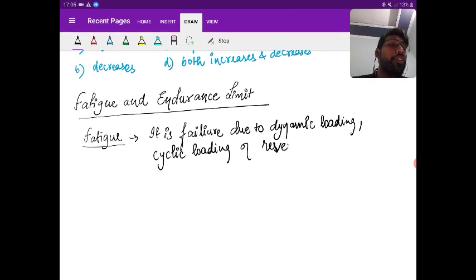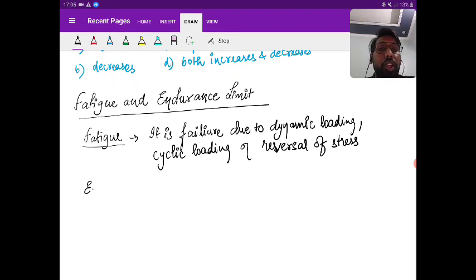I hope you understood the meaning of reversal of stress. One example is alternate tension and compression. That is fatigue. Now next, what is endurance limit?